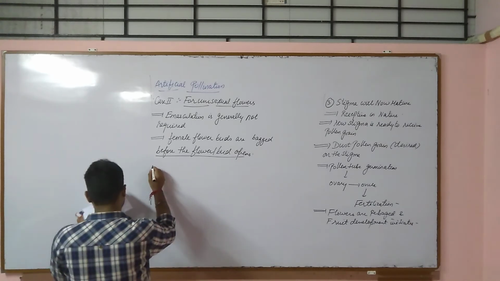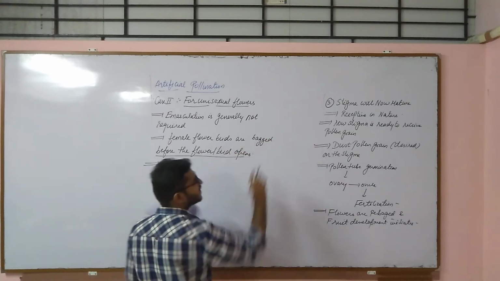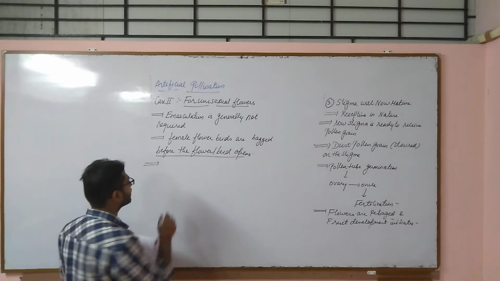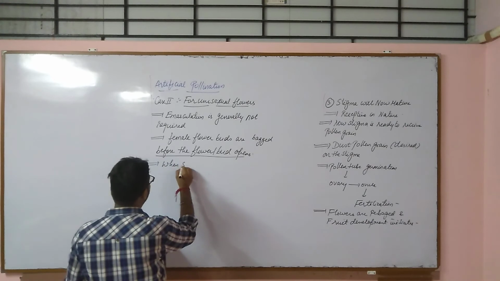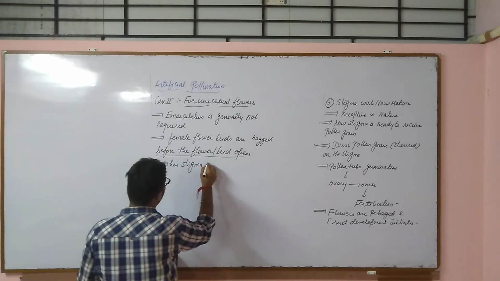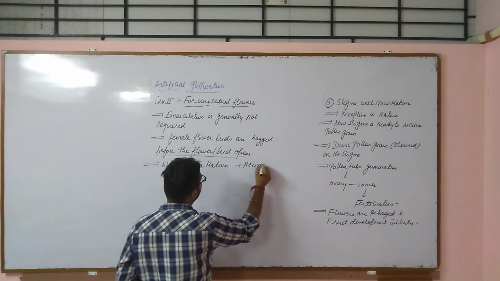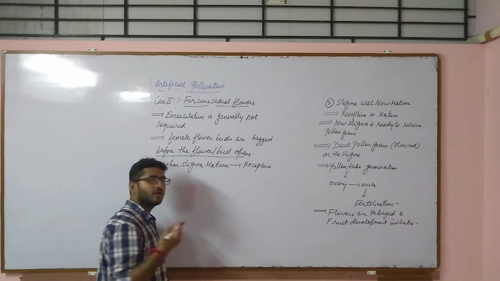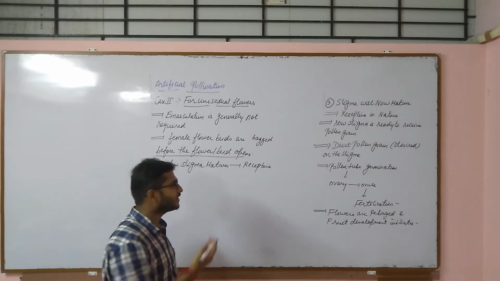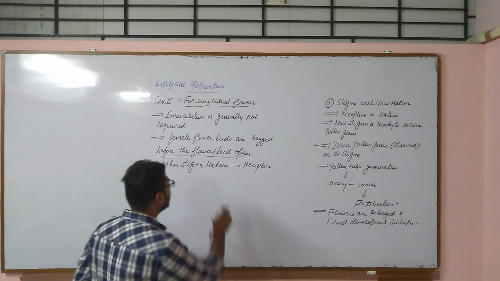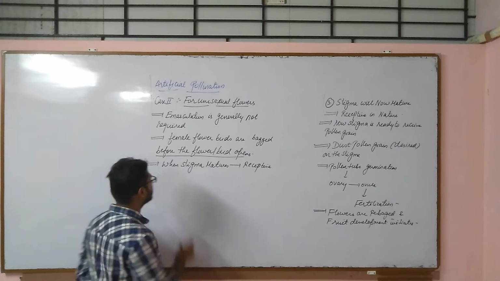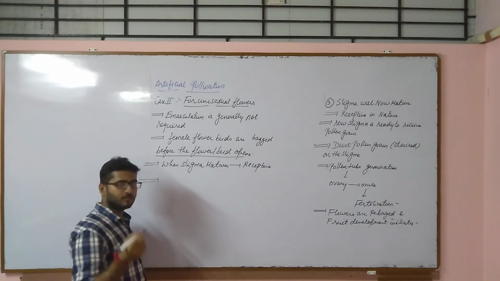Then what will happen? Same steps. Stigma will now mature, it is receptive. So when stigma matures, stigma will become receptive in nature, that means it is now capable of accepting the pollen grains. So stigma matures, it will become receptive. Now stigma is ready to receive the pollen grains.